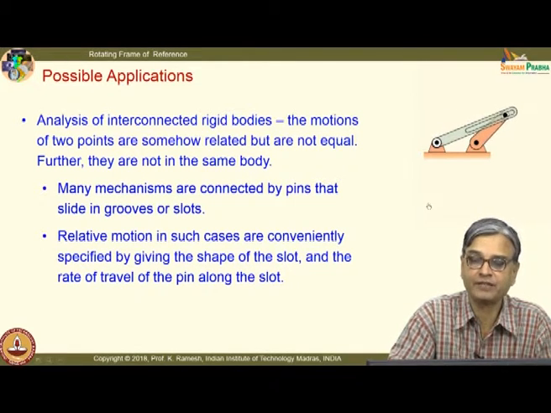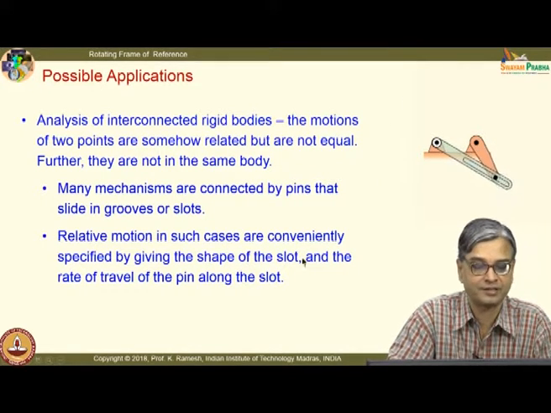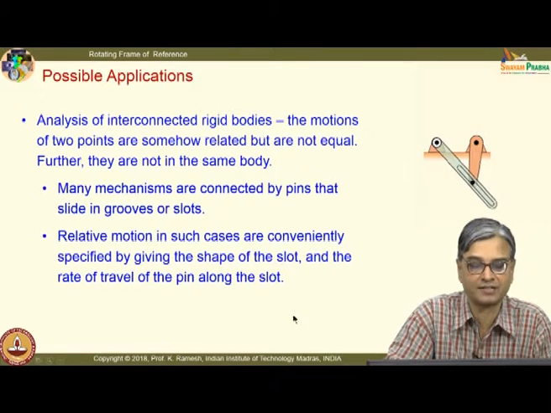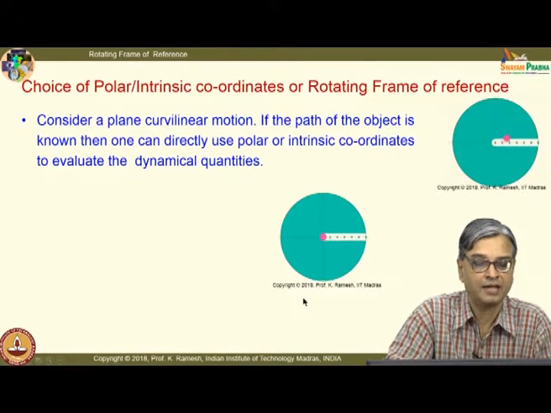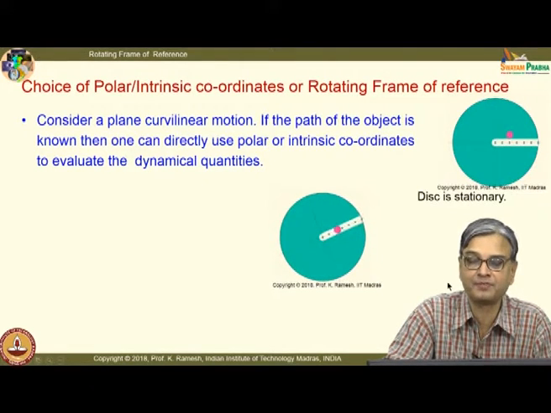So, what I need to give is the velocity with which it traverses in that slot and the rotation. Many mechanisms are constructed like this, and again we will revisit this. See, you are able to see that this is moving steadily in a slot, whereas the particle has a spiral motion, which we have seen in the previous class also.